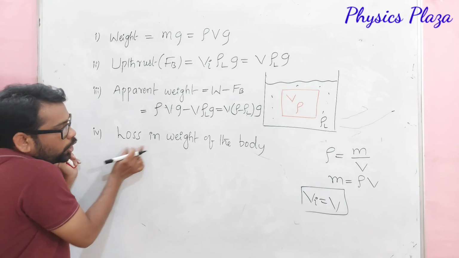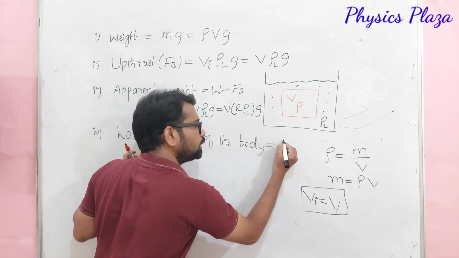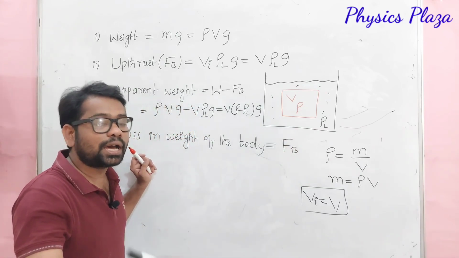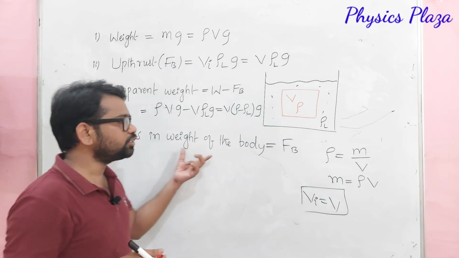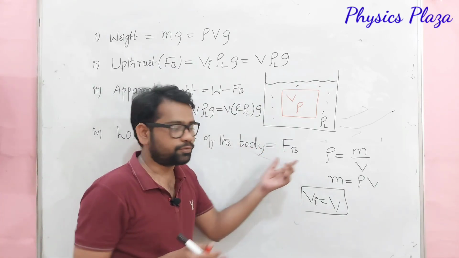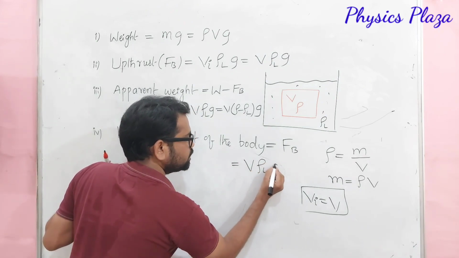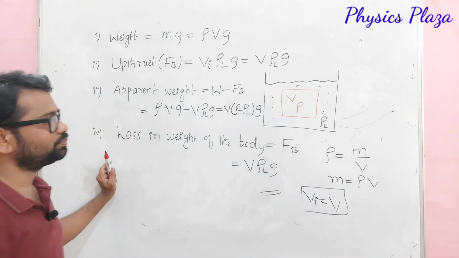Now, dear children, the loss in weight of the body is equal to the buoyant force acting on the body, according to Archimedes principle. So the loss in weight of the body is equal to the buoyant force, that is V rho L g. This is how we can calculate. Just copy it, dear children.